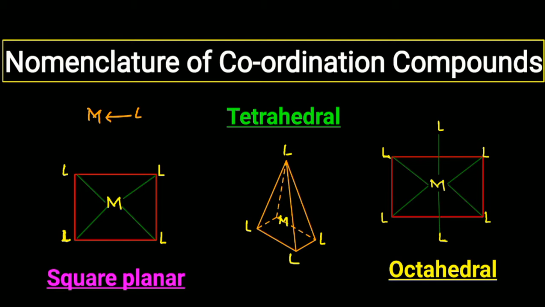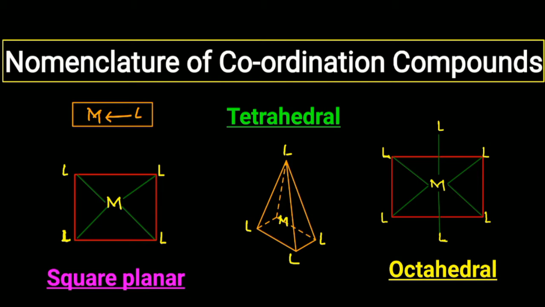Here the metal has vacant orbitals and the ligands have filled orbitals. If you see this electron transfer, the pair of electrons from the ligand is donated to the vacant orbital of the metal, and there is a formation of a coordinate bond. Whenever a coordinate bond is present in any compound, that compound is called a coordination compound. And coordination compounds have specific geometry.